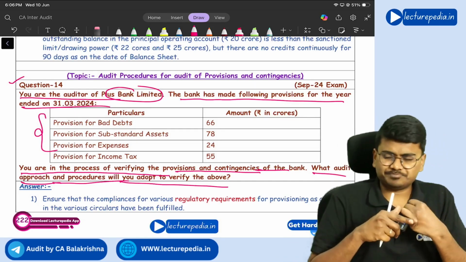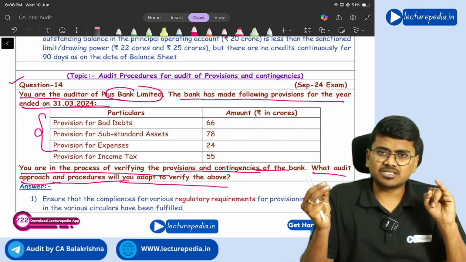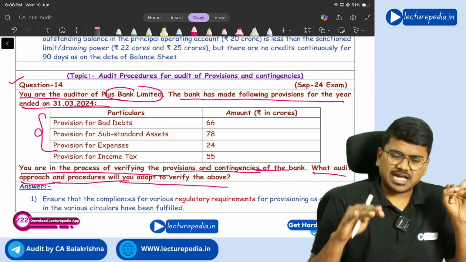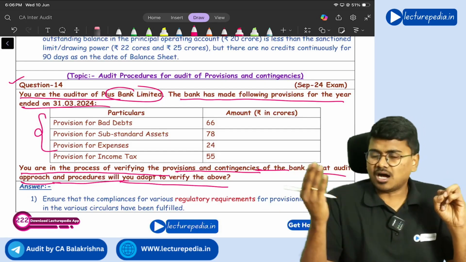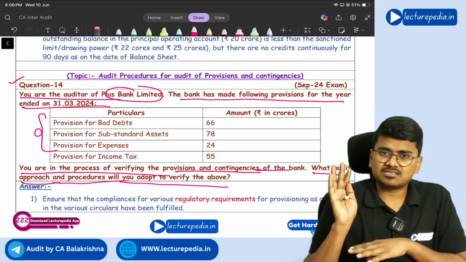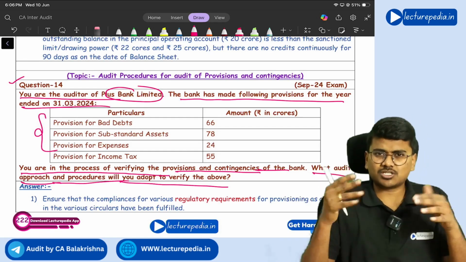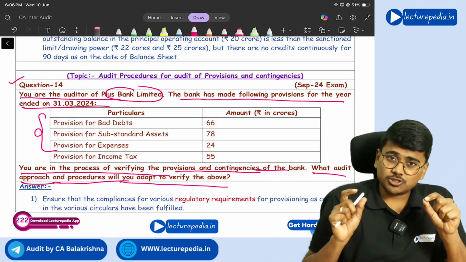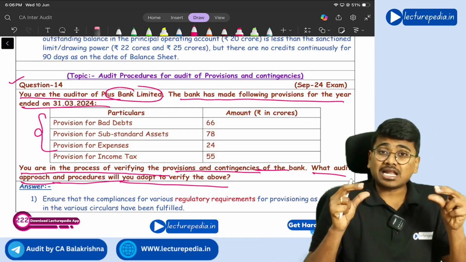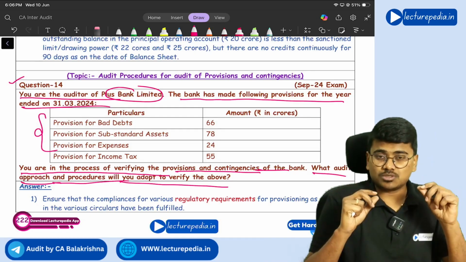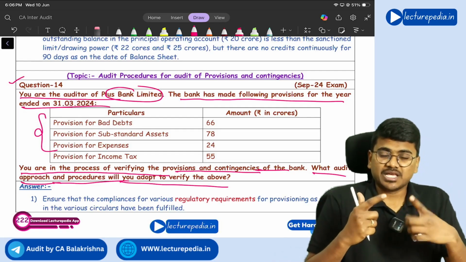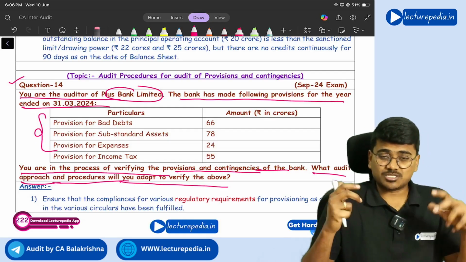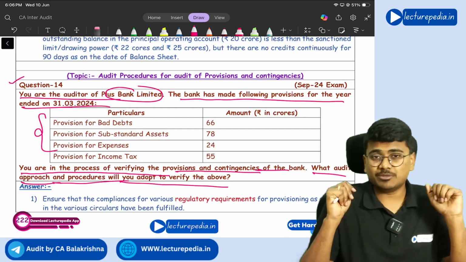First of all, you will check whether the bank is complying with the rules and regulations prescribed by authorities for the purpose of calculating provision. In case of bank, RBI has issued various circulars with respect to the provisioning norms, whether those norms are complied or not, you will check that. And with respect to provisioning, for the loan amounts, whether the advance accounts have been correctly classified into standard, substandard, doubtful, loss account or not. This classification also you will see, because based on that classification only provisioning will be made, correct or not?